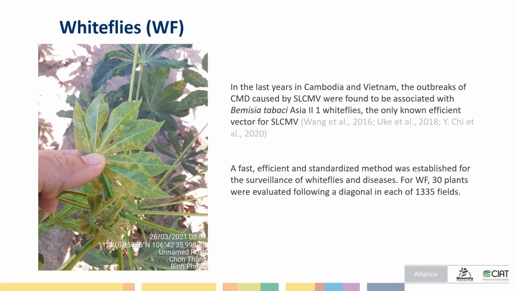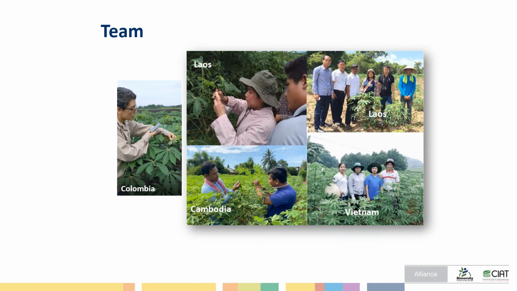So we established a method fast, efficient, and standardized for the surveillance of whiteflies and diseases. For whiteflies, we evaluated 30 plants following a diagonal in each of 1,335 fields. The protocol was a result of the interaction with the partners from Laos, Cambodia, and Vietnam, and they carry out the samplings in the field, collecting adult whiteflies and photographs of different parts of the plants.